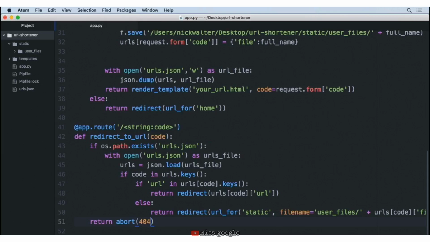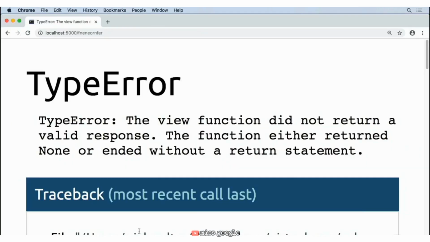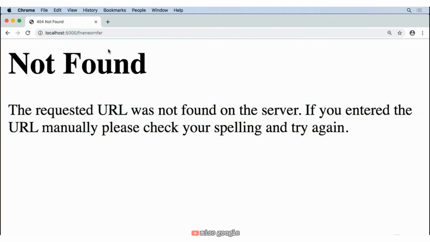So I'm going to go ahead and save this and come back and reload this page that has this random string that we've entered in here. And now we get a slightly better page that says not found. The requested URL was not found, but this wasn't a page that we created. This is something that comes by default from Flask. So this is nice, but how do we override this to have our own custom 404 not found page?